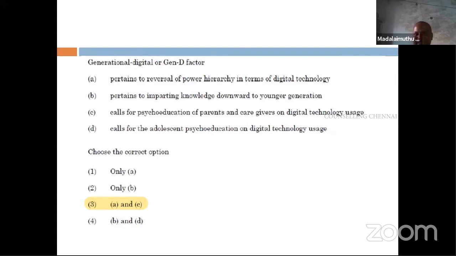So these are random questions you will not find in Morgan and King. I am not sure, but I have not seen it. I think because they have given choices like digital technology, I don't think it will be there in Morgan and King. If you are sitting and doing research on these topics, I don't think tomorrow they will focus on this area.